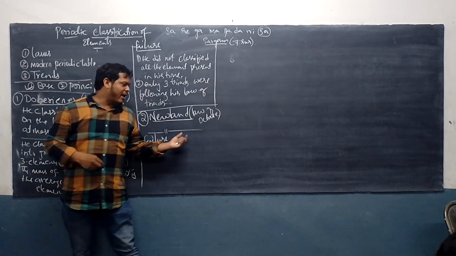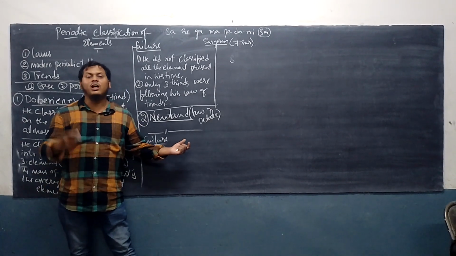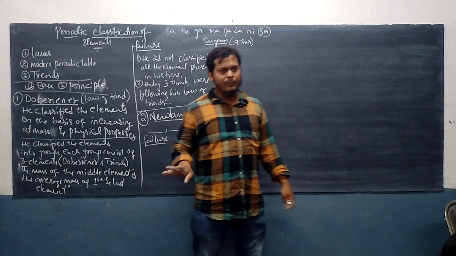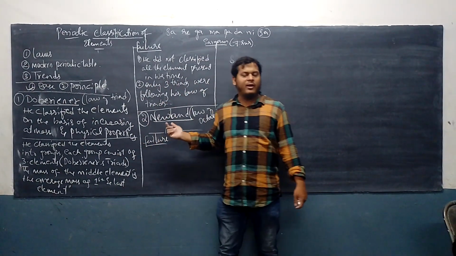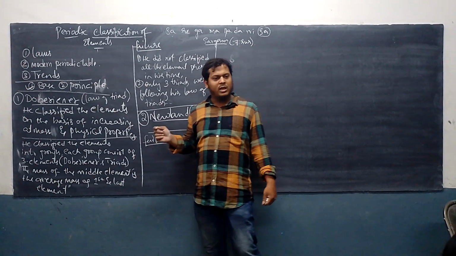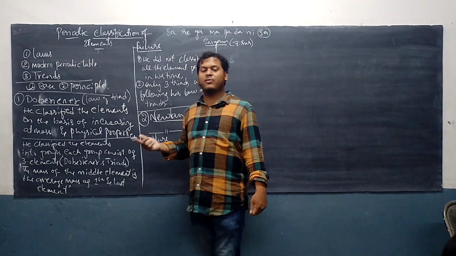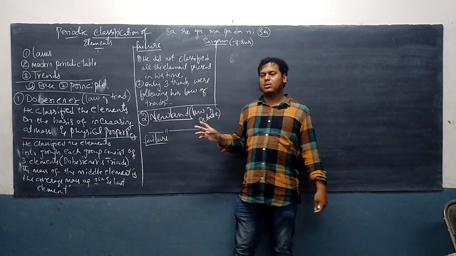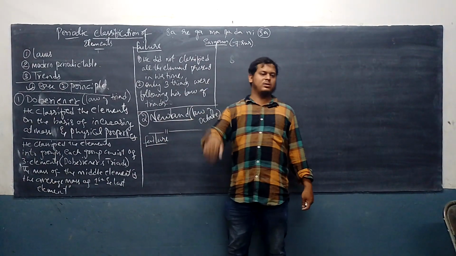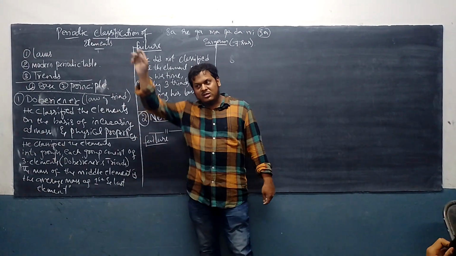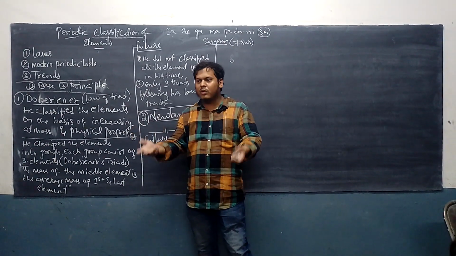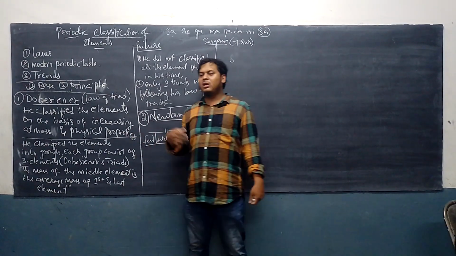Yes or no? When new elements come, they should easily fit into the periodic table. For that, he had to leave spaces for the upcoming elements, which he did not do. Understood the failure? He has not left the place for the upcoming elements. And in his time itself, new elements were discovered.